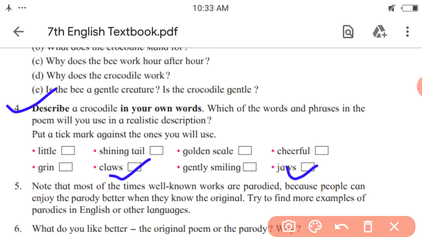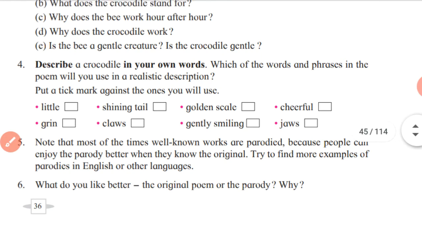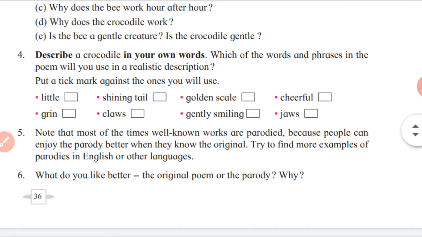Now you have to write a little realistic description of a crocodile. How the crocodile is, what it does, how are its claws and how are its jaws. And something more, what work the crocodile does. So write this description in short, a realistic description.